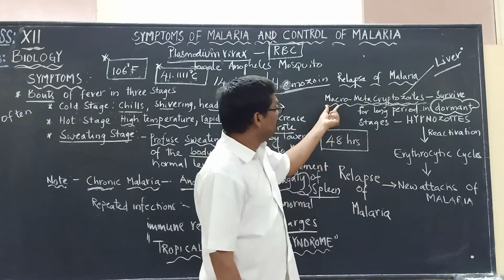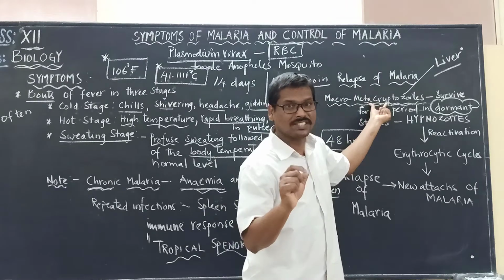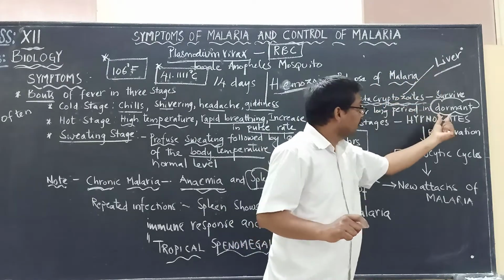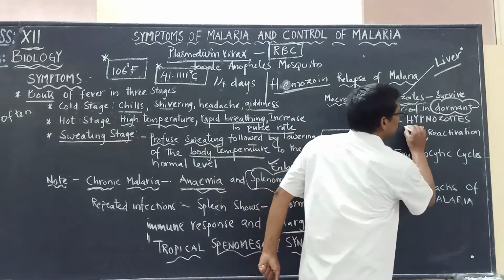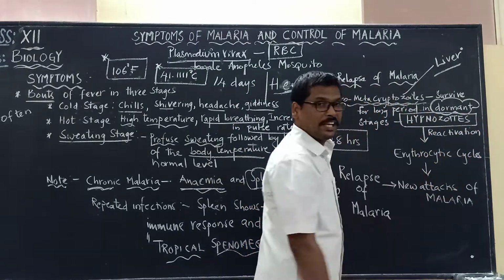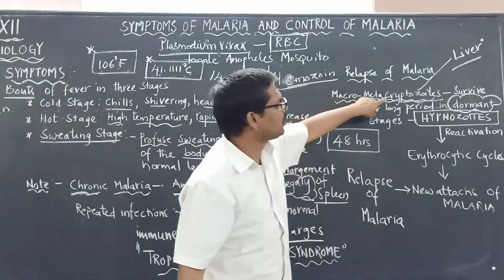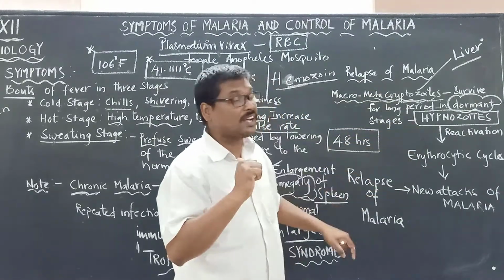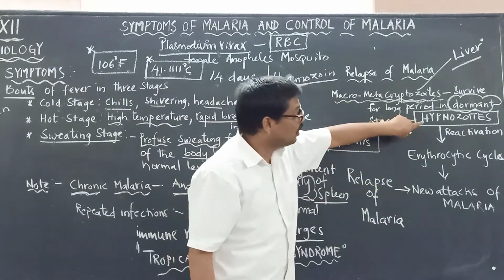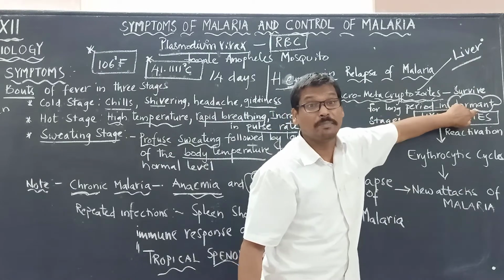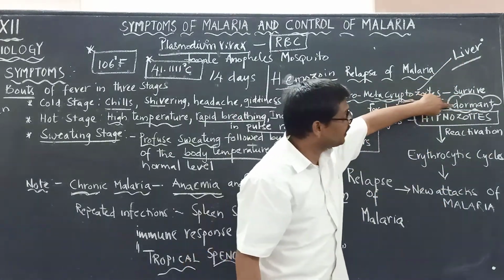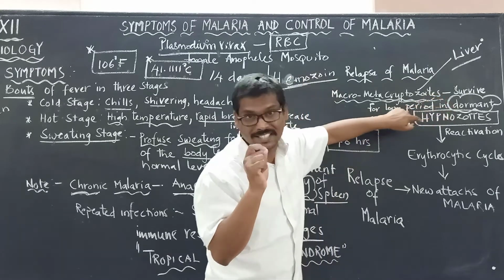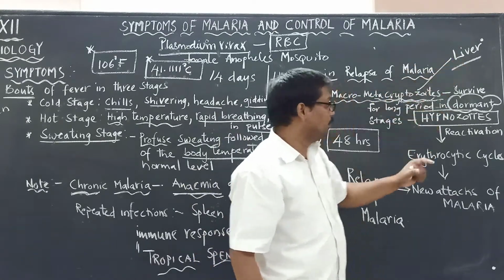But those macrometacryptozoites present in the liver in resting stage, called the dormant stage, are called hypnozoites. We are calling them what? Hypnozoites. So macrometacryptozoites are called hypnozoites when they are in the dormant stage in the liver. Dormant means what? Resting stage, present in the liver.